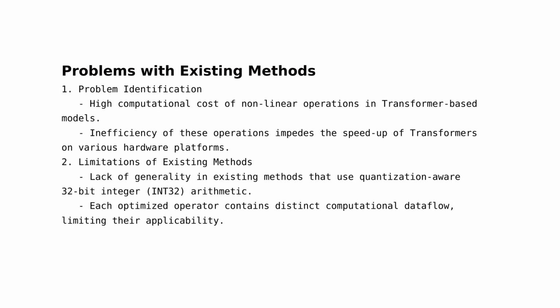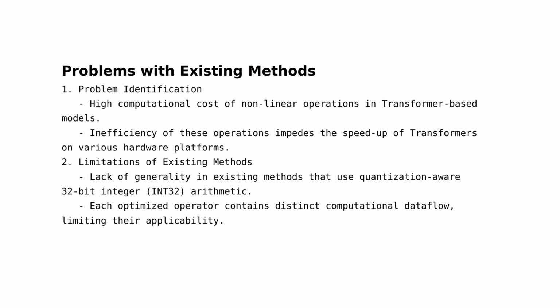The authors of this paper are addressing the challenge of optimizing nonlinear operations in transformer-based models. This problem is significant due to the high computational cost associated with these operations, which hinders the speed-up of transformers on various hardware platforms. Previously, this issue was not adequately addressed due to the lack of generality in existing methods.